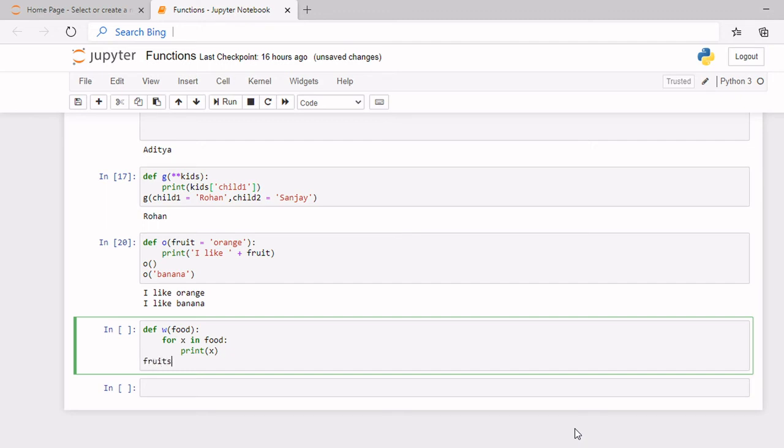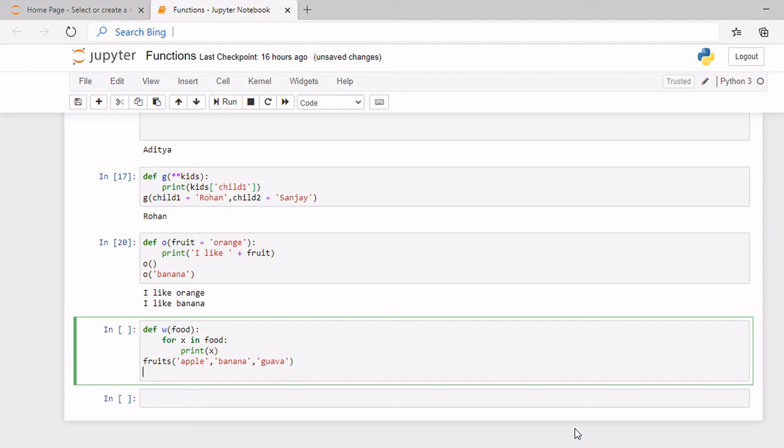So now let's pass the list, that's the argument fruits is equal to apple and banana and guava. Okay, and now we should call the function, so w is equal to fruits.